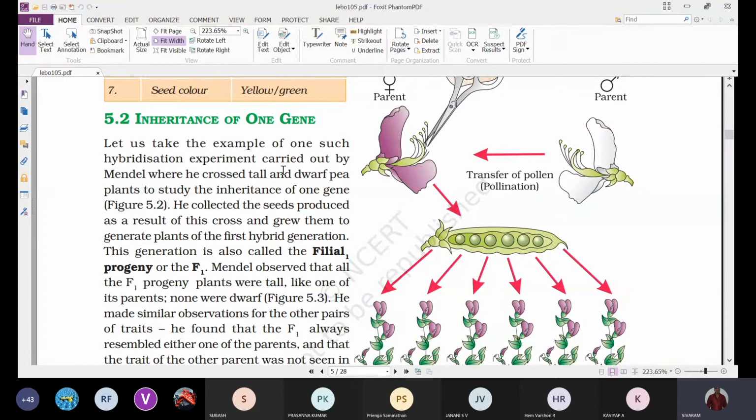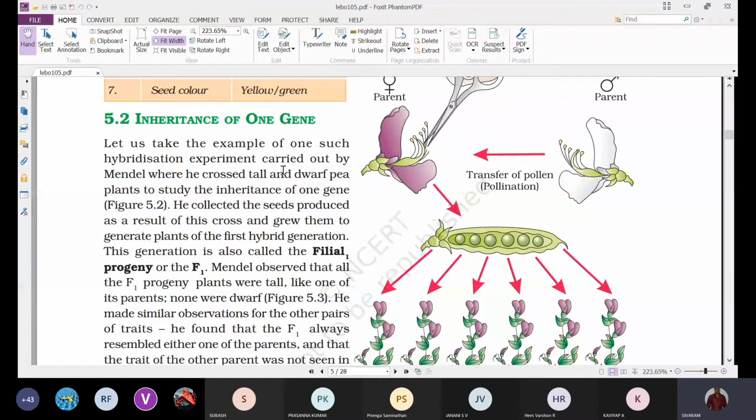The pollen grains from the flowers of the dwarf plant are collected.